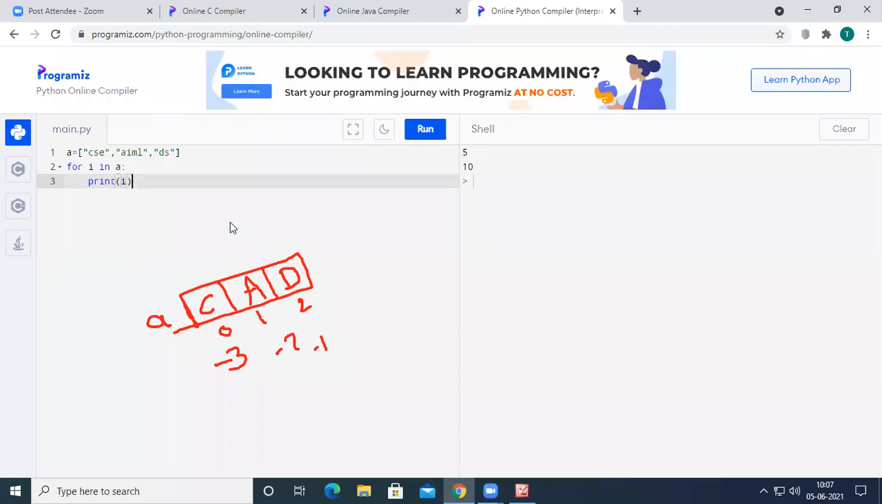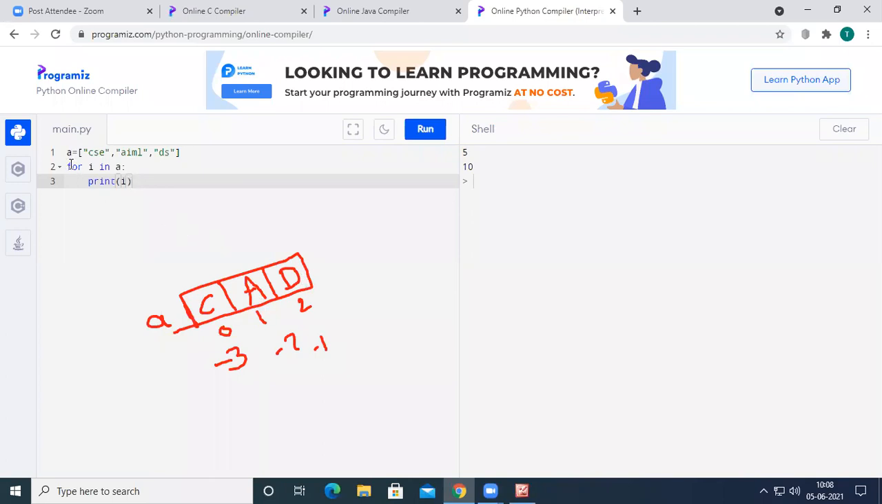Now the thing at A of 1 will be printed. A of 1 has AIML, so AIML will be printed. Then when i is incremented by 1, it will print the value at A of 2. At A of 2 we have DS, so DS will be printed on the output.